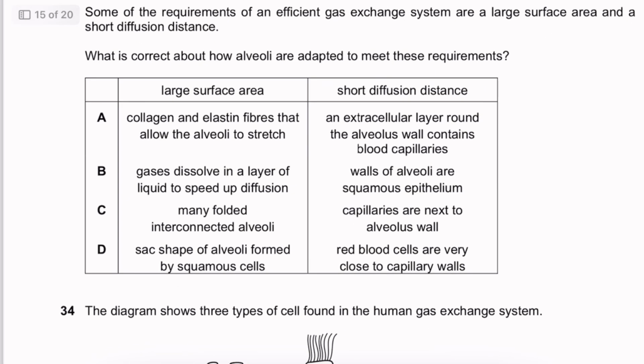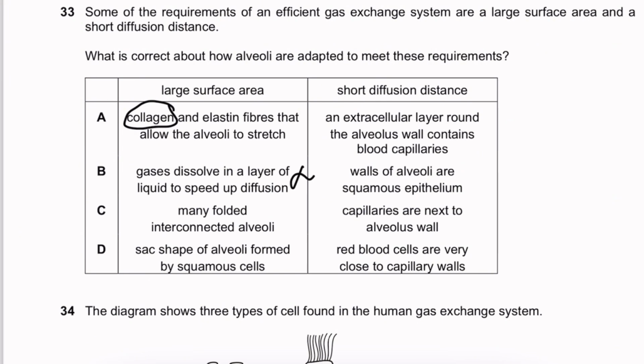Some of the requirements for an efficient gas exchange system are a large surface area and a short diffusion distance. What's correct about how alveoli are adapted to meet these requirements? Collagen and elastin allow alveoli to stretch. There's no collagen in the alveoli. Gases dissolve in a layer of liquid to speed up diffusion. That's not going to increase surface area really.